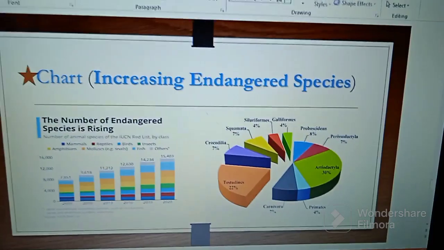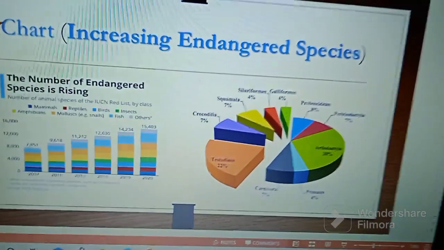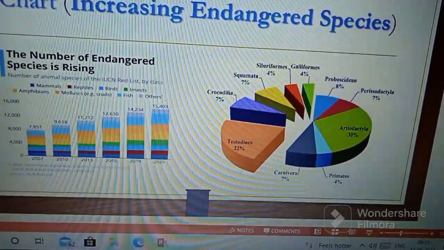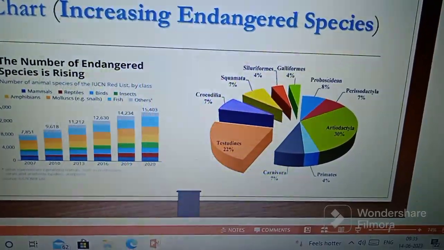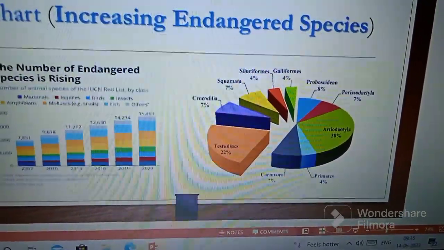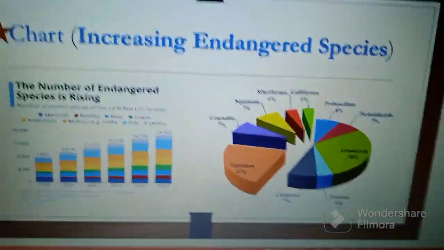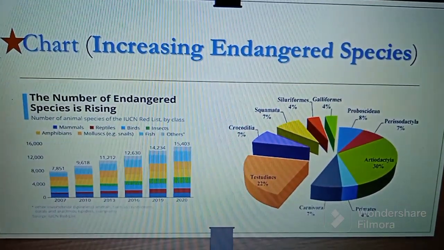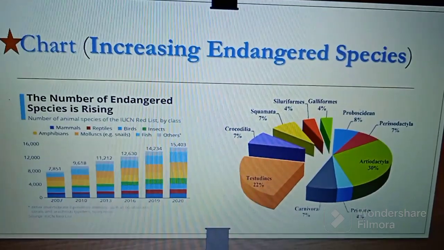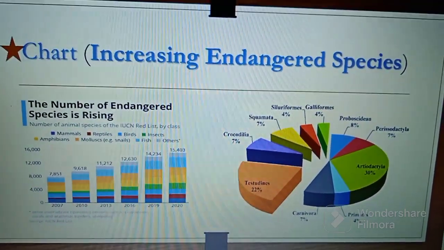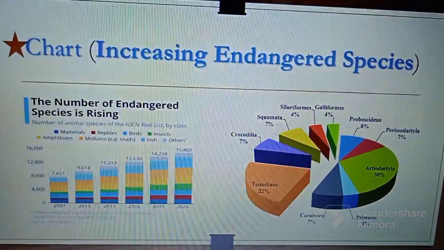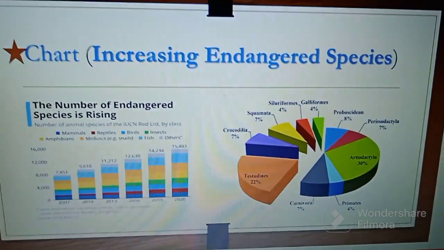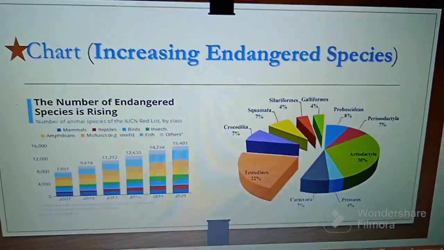Next, I also created a chart of increasing endangered species. So here is a pie chart and a bar diagram also. The number of endangered species is rising on the left side, and the right side is a pie chart showing how many percent of species are endangered. Look at the maps, or look at the chart, so you can understand how many species are endangered and what percent of the species are endangered day by day. You can add some charts or some maps in your project, so your project will also be attractive.